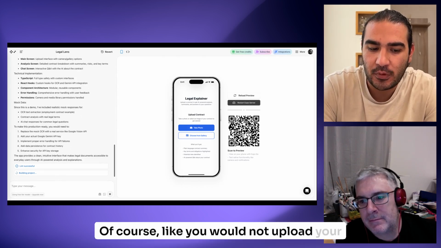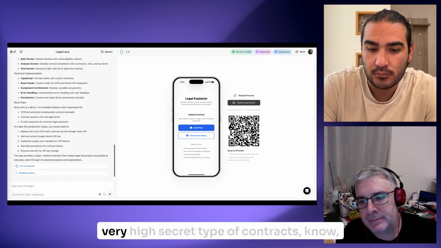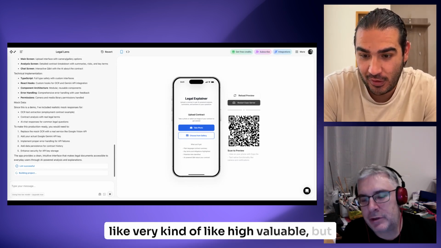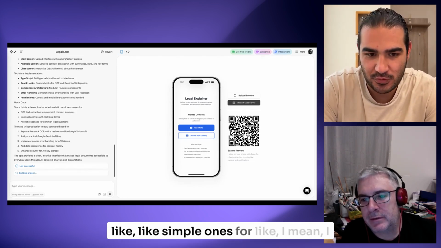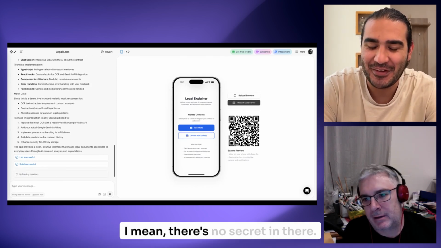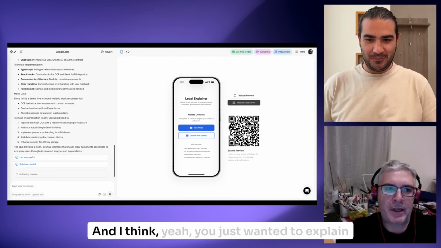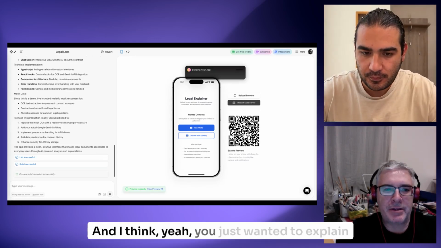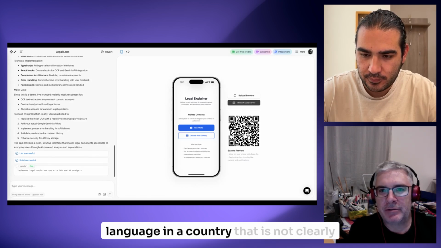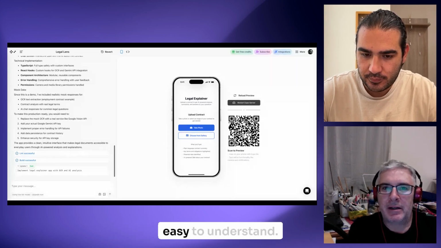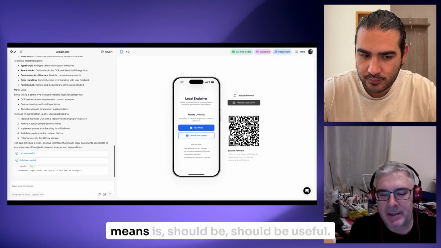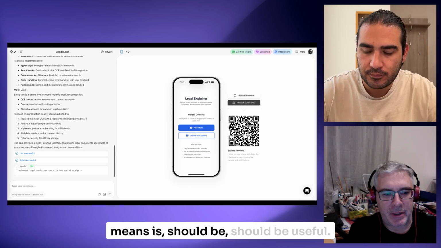Of course, you would not upload your very high secret, highly valuable contracts, but simple ones. I wouldn't care about my rental contract. Just upload it, there's no secret in there. And sometimes they use language in a contract that is not easy to understand, so explaining in plain language what it means should be useful.